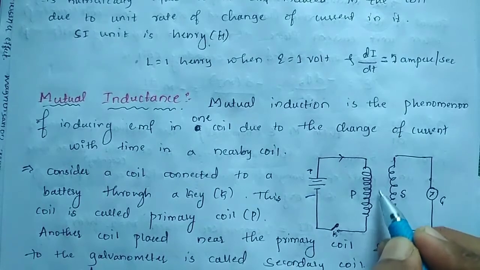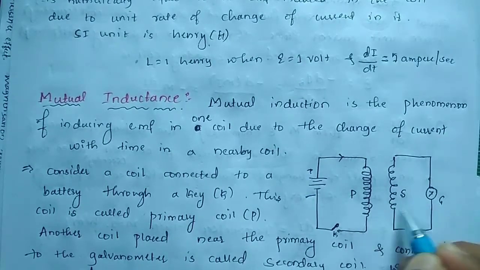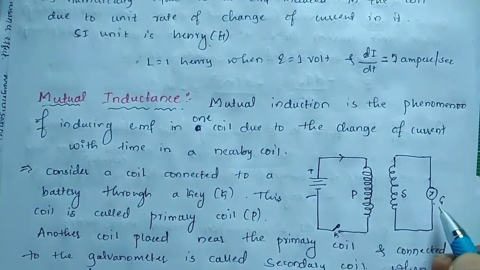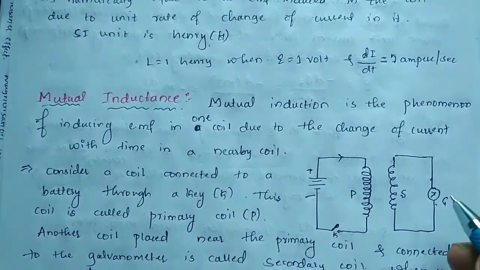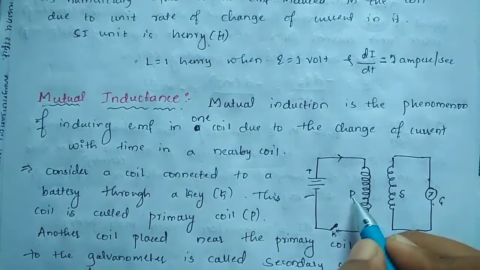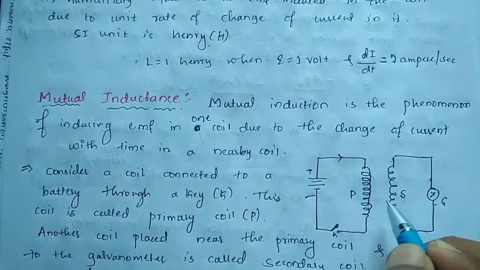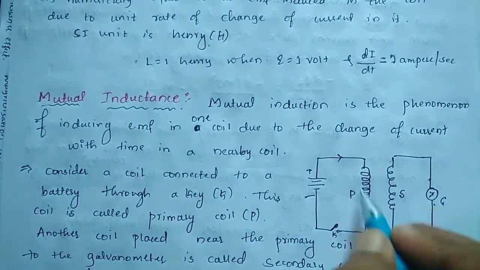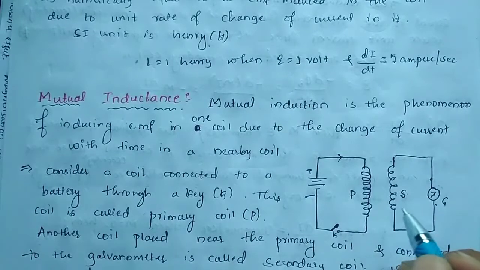At that time more field will affect the secondary coil and more deflection will take place in the galvanometer. The deflection of the galvanometer takes place due to the primary coil's magnetic field affecting the secondary coil. This is generally what you call mutual inductance.